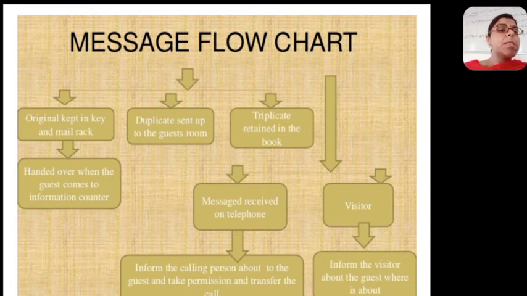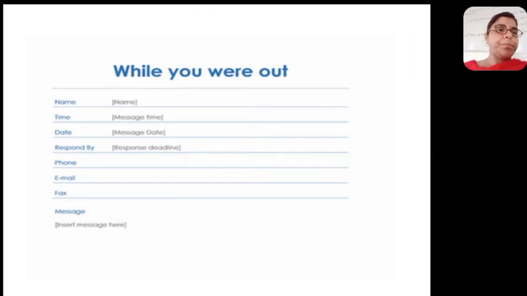Now, message received on the telephone: inform the calling person about the guest and take permission, transfer the call. Inform the visitor about the guest's whereabouts. In case we have the location form, we will transfer the call, as well as inform the guest about the visitor, that this person has come to meet you.